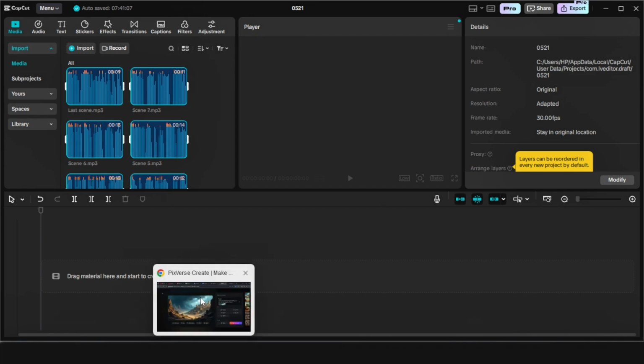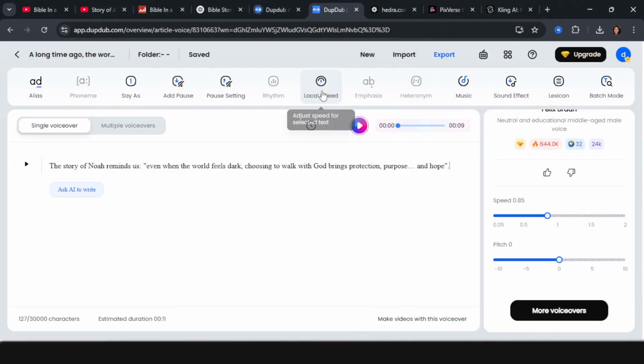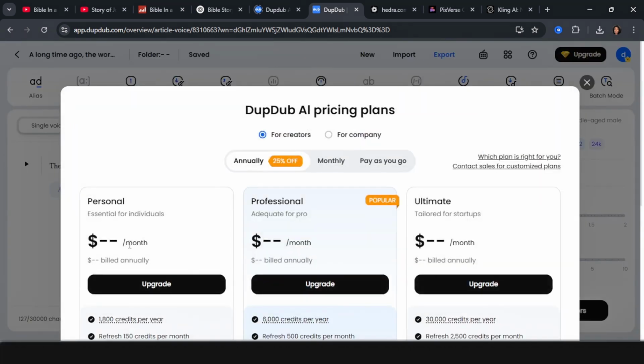Now, remember that we took our voiceovers from this particular AI tool and it has a free 3-day trial. Of course, to also be able to access more of this feature after the 3-day trial, you need to be subscribed to the pro plan.